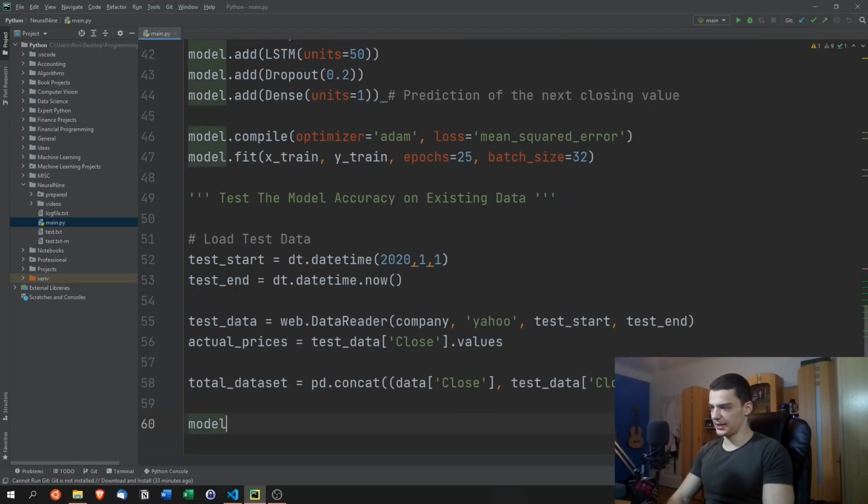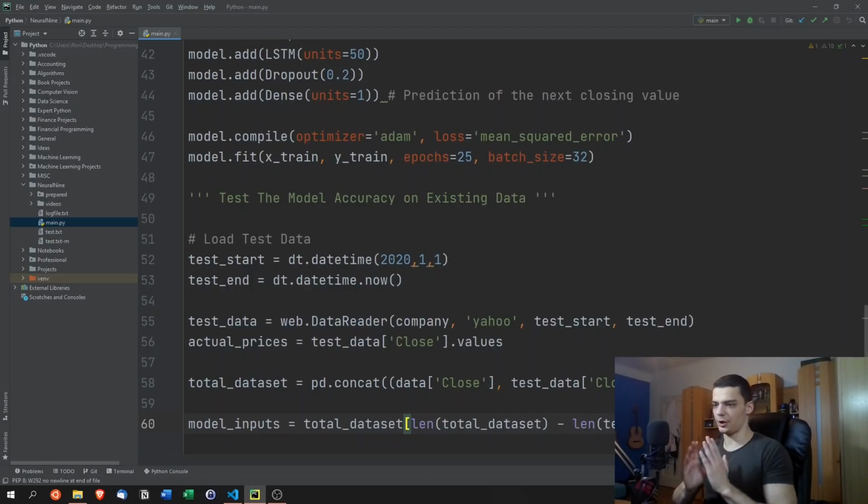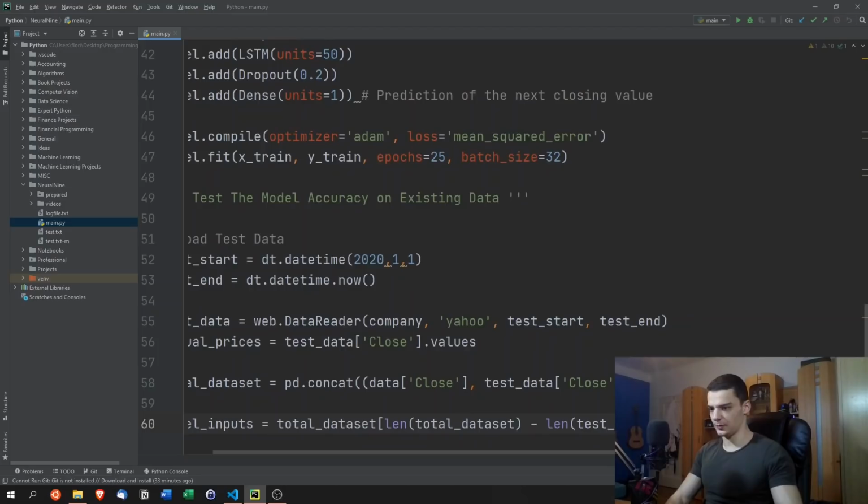And then what we do is we say model inputs. This is what our model is going to see as an input so that it can predict the next price. We're going to say length of the total data set minus length of the test data and minus prediction days, because we want to start as soon as possible. And then we're going up until the end and we're going to take the values. So just adding a colon and nothing after that means up until the end.